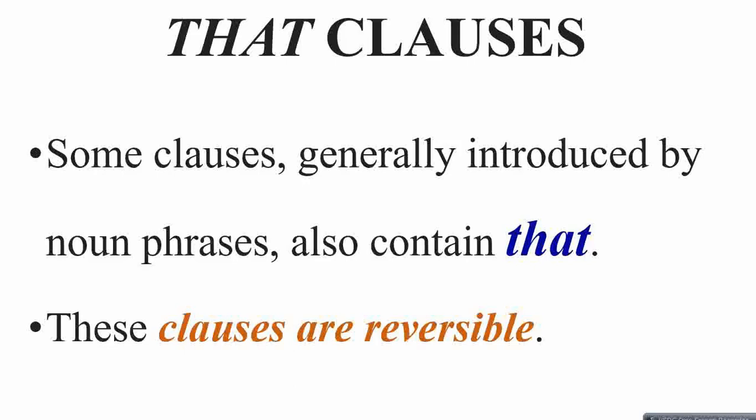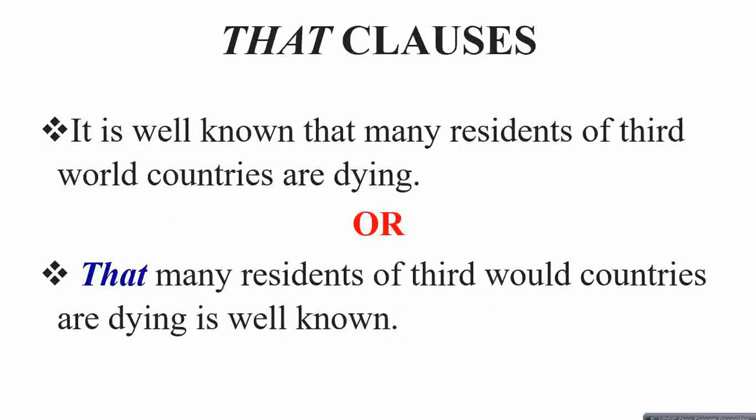They also contain that, and such noun clauses are reversible. Now let's see what that actually refers to. For example, it's well known that many residents of third world countries are dying, right? Reversible means you can readjust the sequence of the sentence, and the sentence still makes sense, and it has a noun clause, or noun phrase.